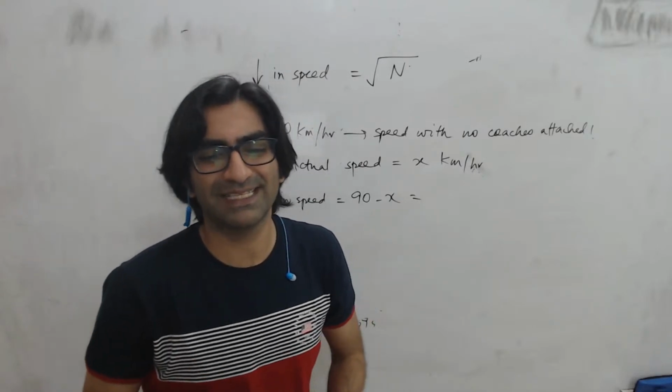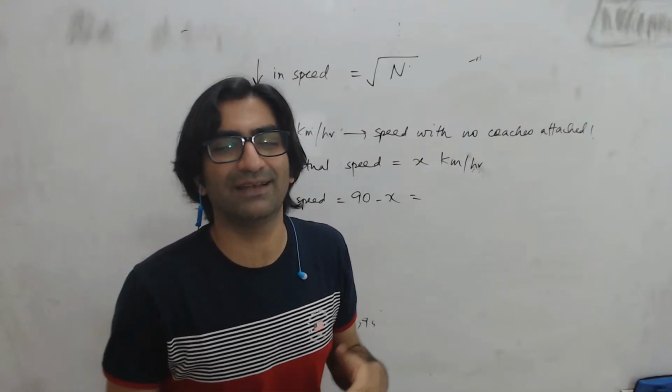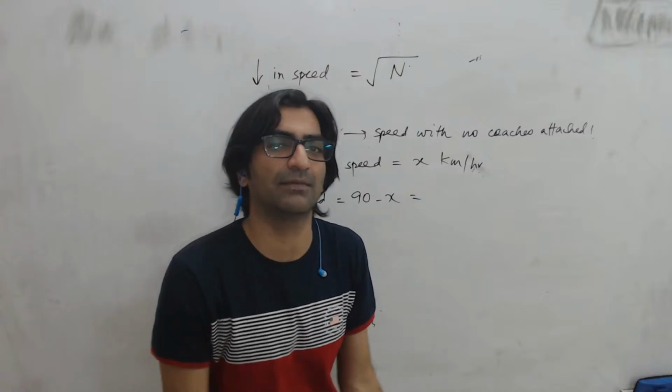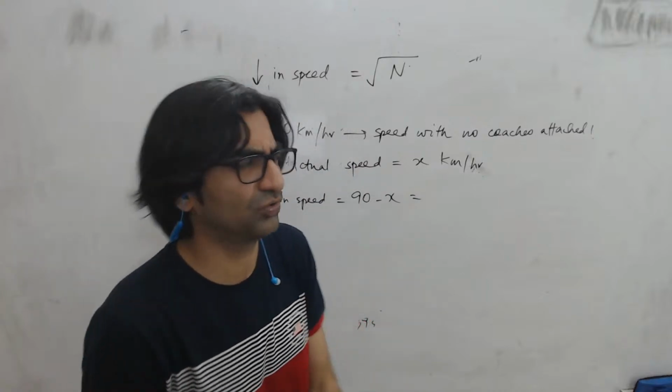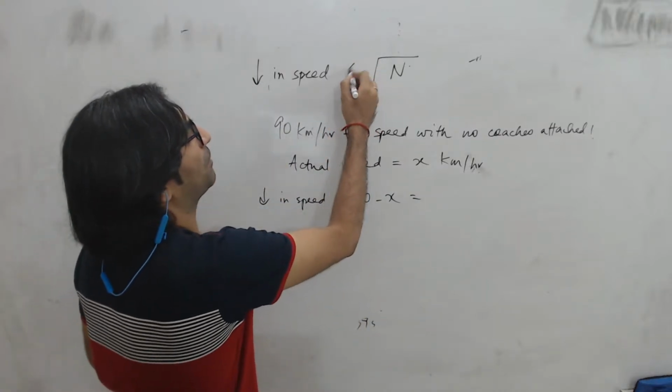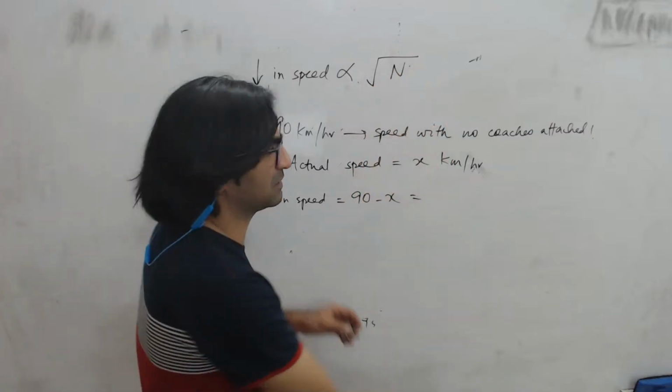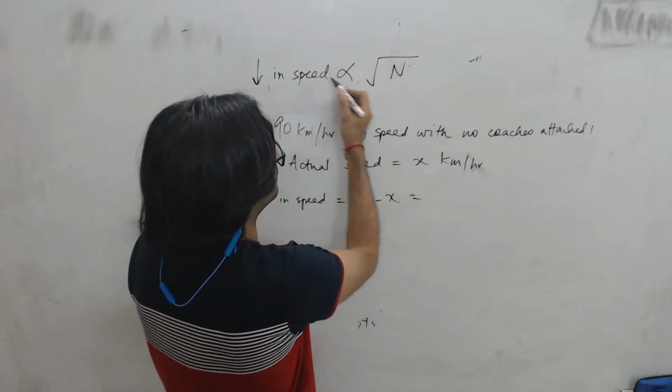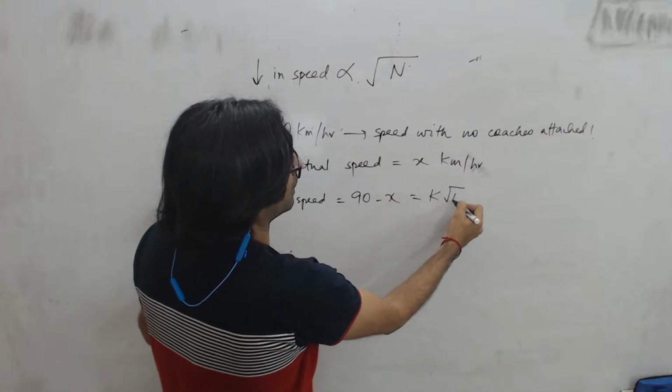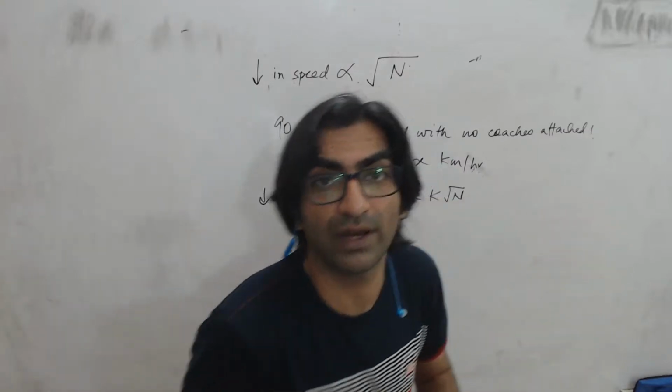and by the way, when it says its speed reduces by the square root, I'm not sure that it reduces exactly by the square root. It reduces in proportion to. So ideally, I should think this is actually proportional to, maybe k is 1, maybe it isn't. So in fact, reduction in speed should be equal to k times root of n. That's the way I'll look at it, right?